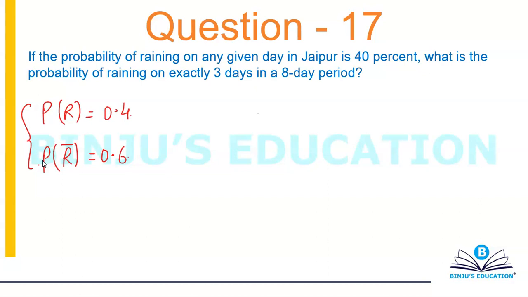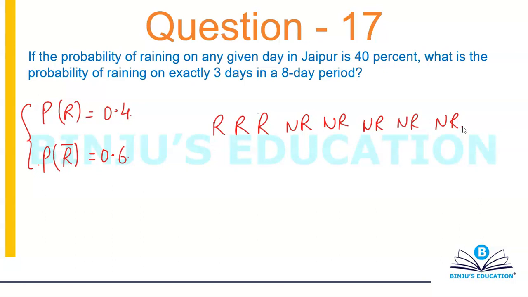So what you are basically looking for is rain, rain, rain, then no rain, no rain, no rain, no rain, and no rain. You're looking for raining on exactly 3 days, which means for the remaining 5 days there will be no rain.